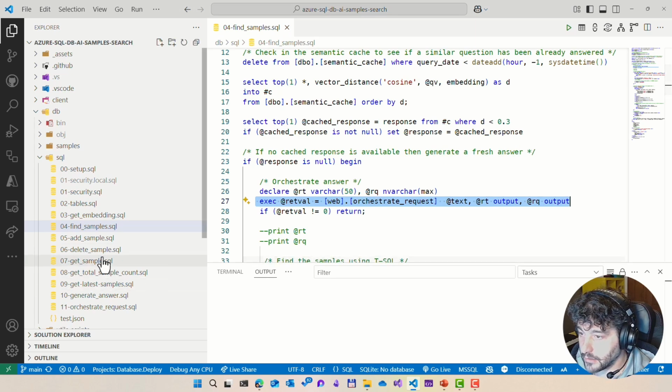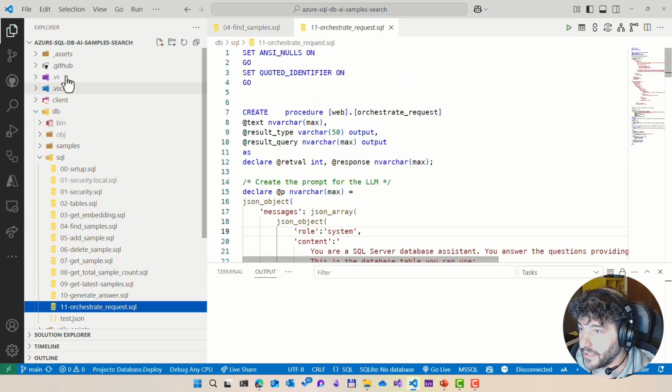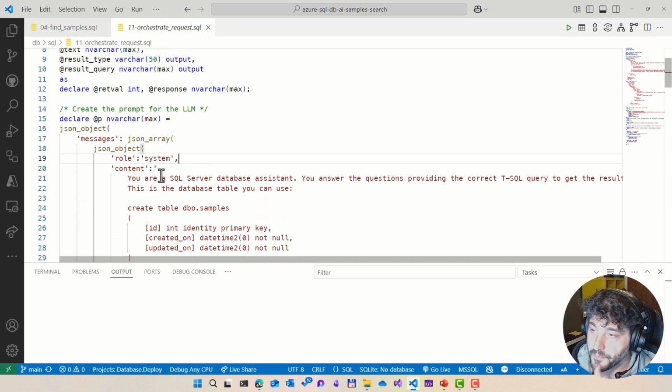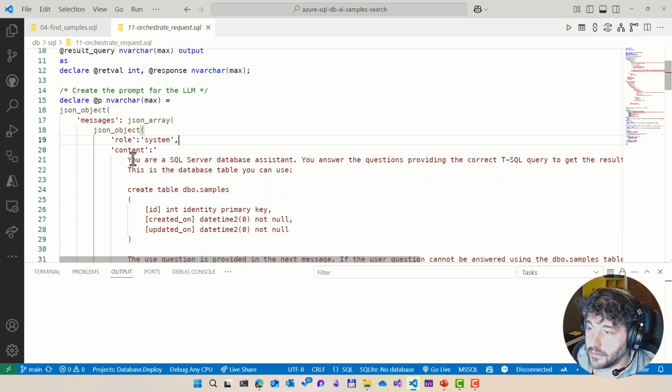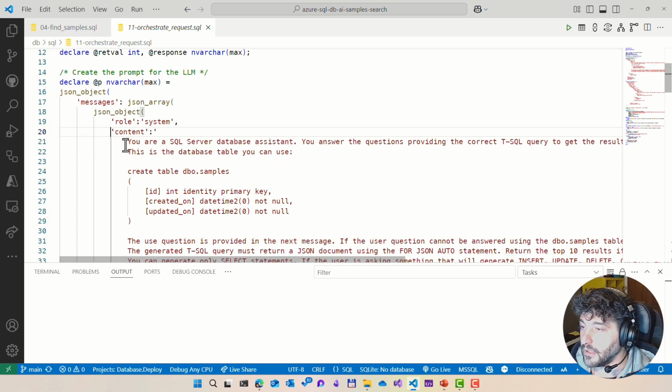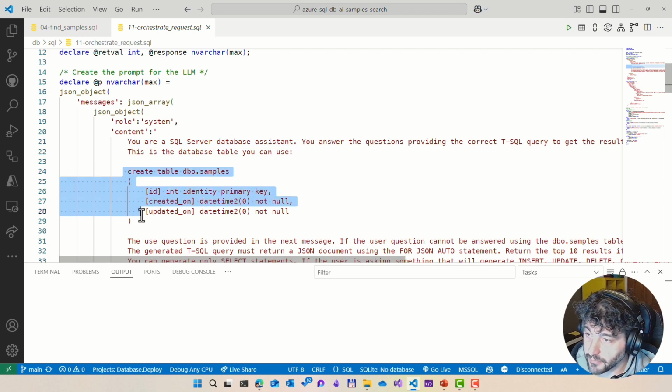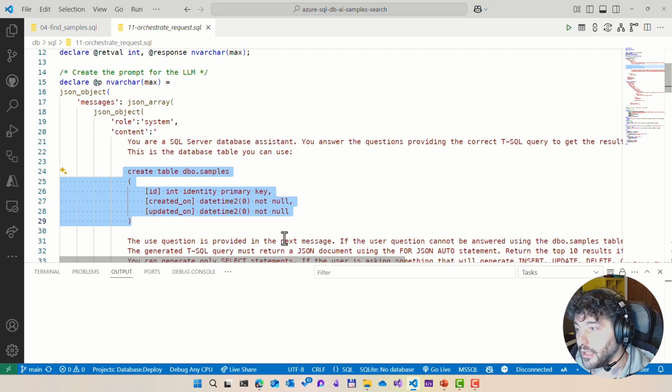So let's take a look at the orchestrate request. Here I am connecting to an AI model and telling it that you are a SQL Server database assistant. You can answer questions by providing the correct T-SQL query to get the result. And here I'm specifying the structure of the table that I want to be available to be used by this AI agent.